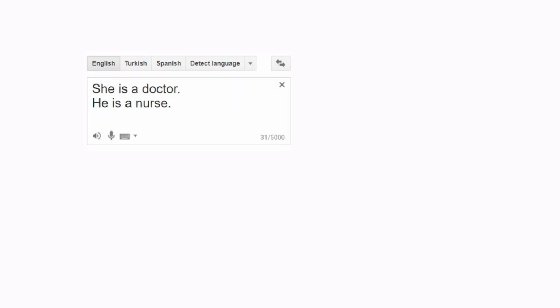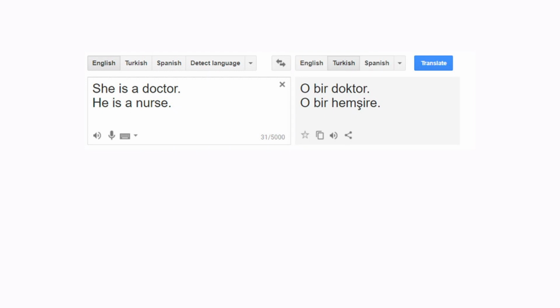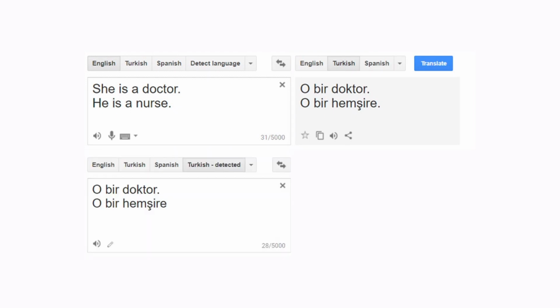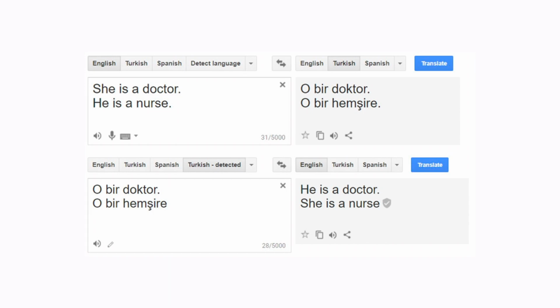Let's take Google Translate. Now, if you take this seemingly simple phrase like she is a doctor, he is a nurse, and you put it into Turkish, it takes out the gender pronouns because Turkish doesn't have them. Now, let's take that non-gendered Turkish phrase and translate it back into English. And Google had a problem. They need a gender pronoun, so they turned to machine learning to inject the most likely gender pronoun into this sentence. And so we get he is a doctor, she is a nurse.